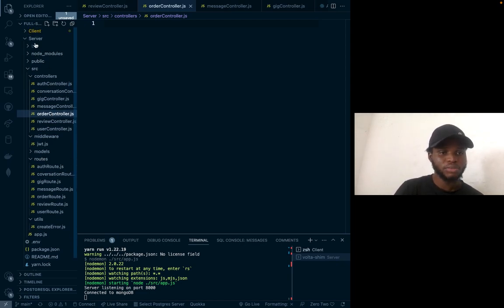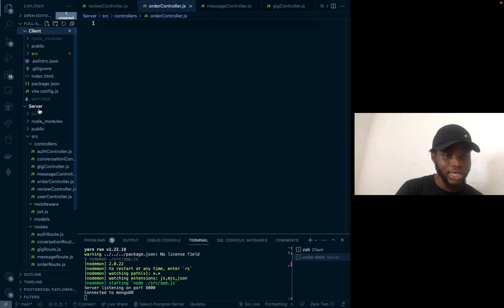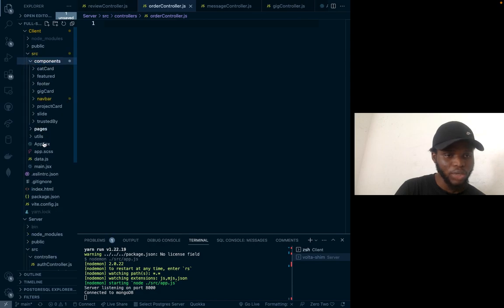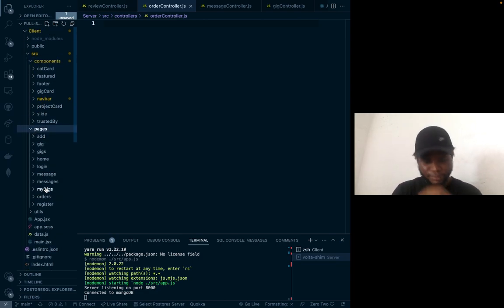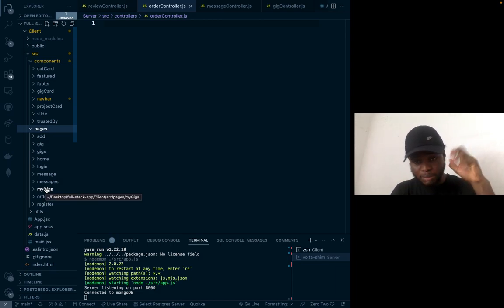Okay, let's move on to my front end. Let me see what we got. Okay, here is my front end. Let me open my src, and here are each of my components in my front end. This is so massive, bro. Yeah, it's so massive. I've been working on this for a long time, not just yesterday or the day before.